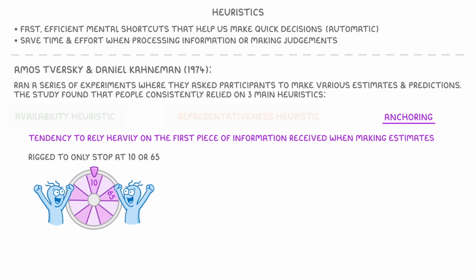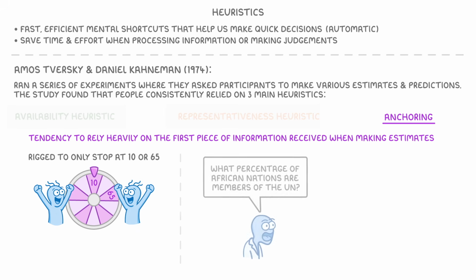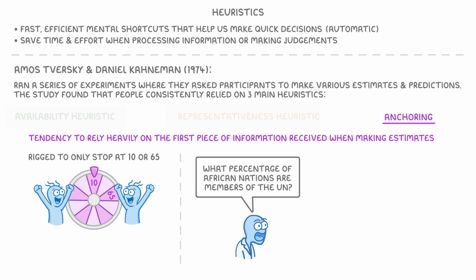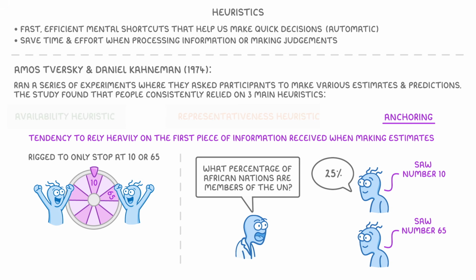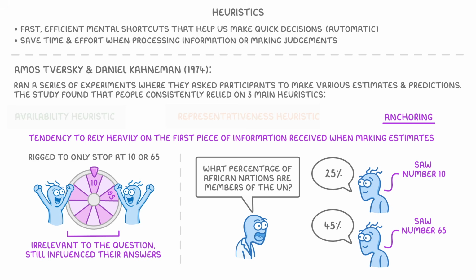After spinning, participants were asked a completely unrelated question: what percentage of African nations are members of the United Nations? The participants who saw the number 10 on the wheel estimated the percentage at around 25%, while those who saw 65 gave a much higher estimate of around 45%. So even though the number on the wheel was completely irrelevant to the question, it still influenced their answers because it acted as an anchor that they adjusted from.